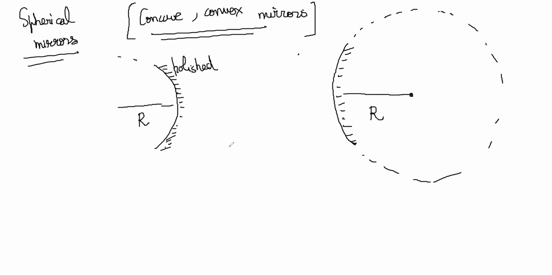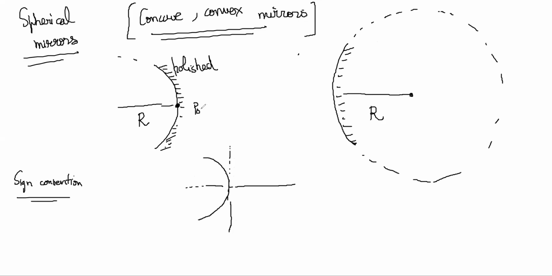So the thing to understand here is first the sign convention. The sign convention is pretty simple. If you have some mirror like this, you will put an x and y axis like this, right? At the pole of the mirror. What is the pole of the mirror? Pole is this point. This is the pole here.